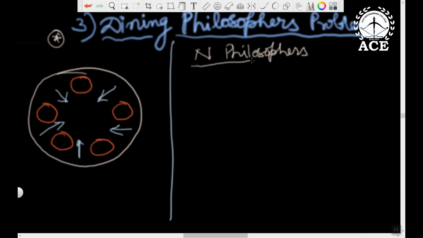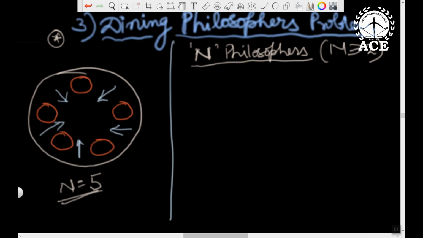They are given a problem to think about, to propose a solution for. Okay, there are n philosophers. Generally, the value of n is greater than or equal to 2. For example, here I have defined it for 5 philosophers. So we are given 5 philosophers.